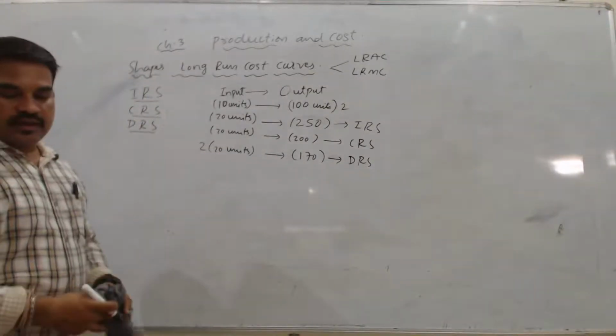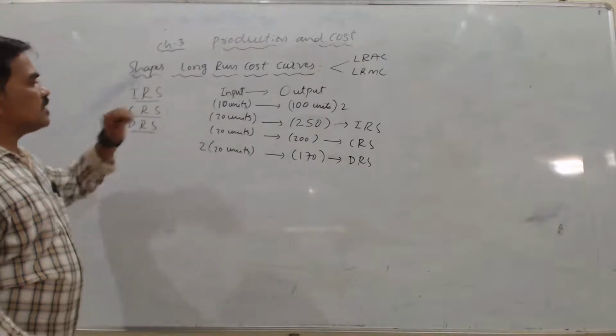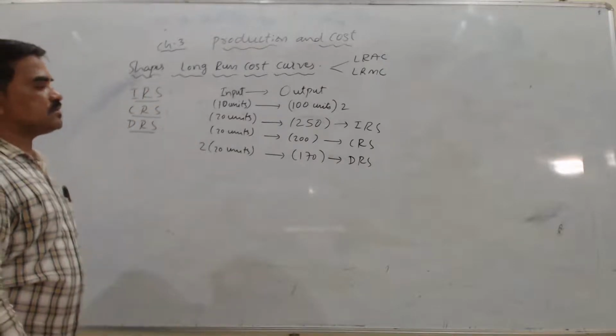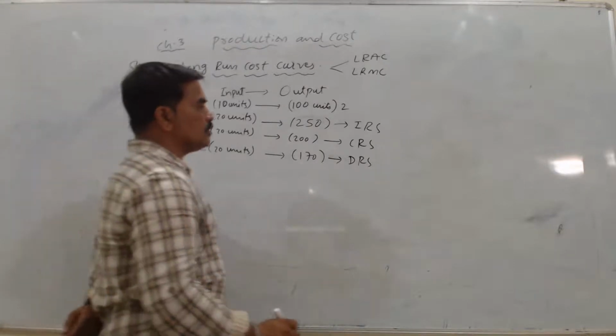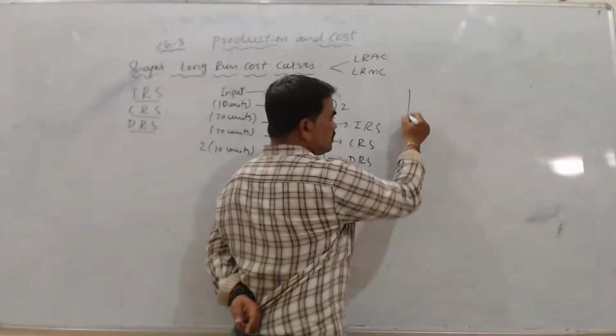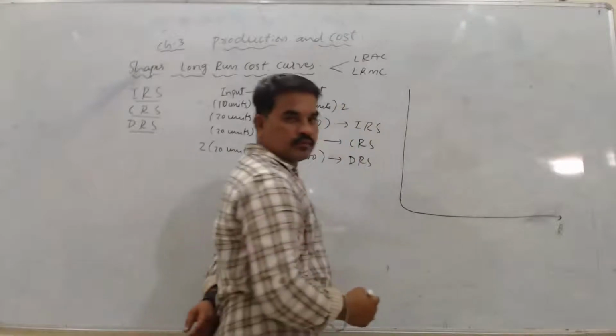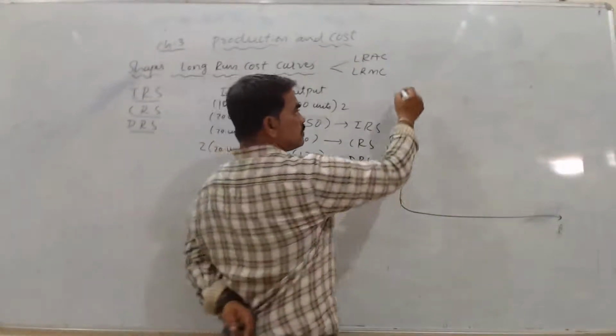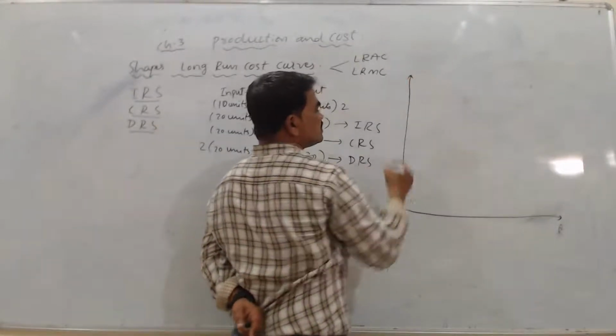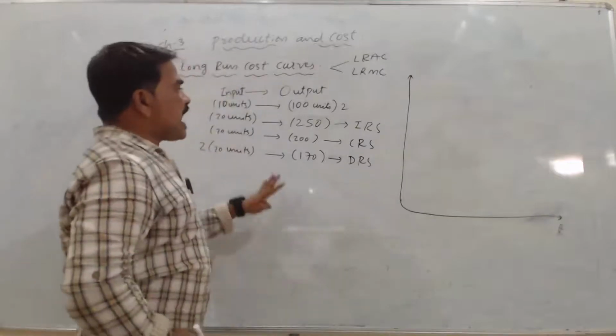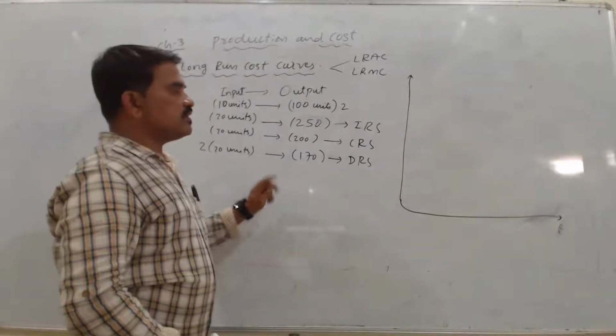Okay? So what happens in the long run? In the long run, the same thing happens. If I draw this curve, my average cost behaves in this way.